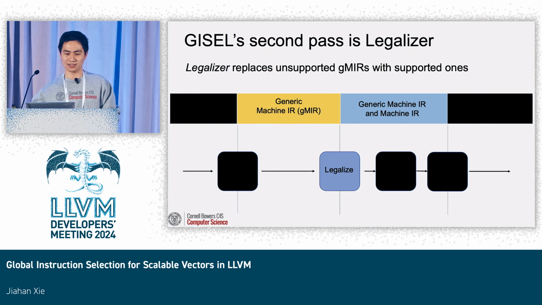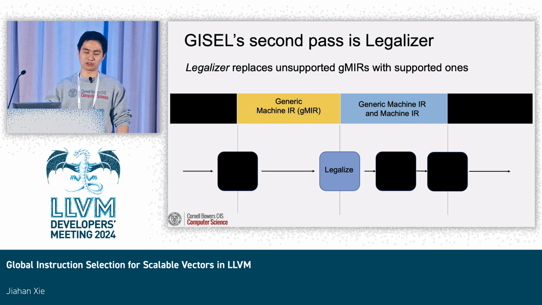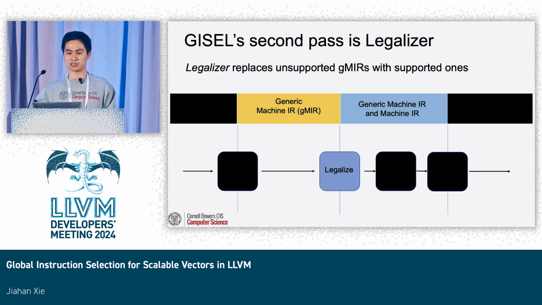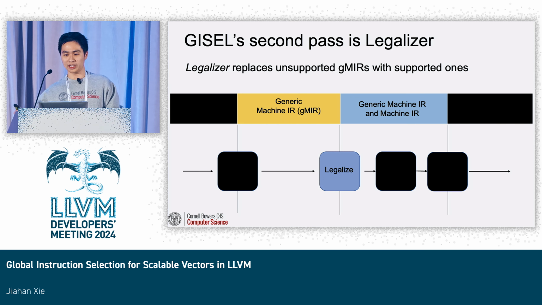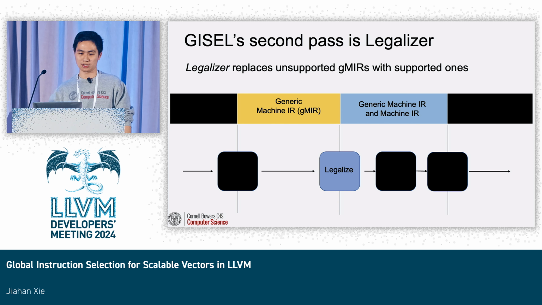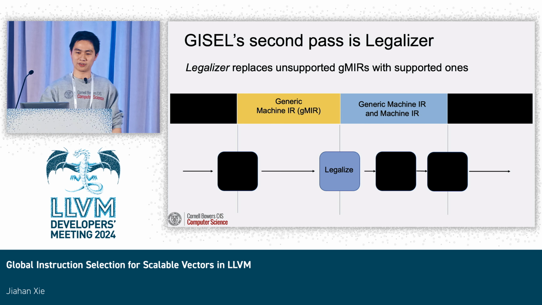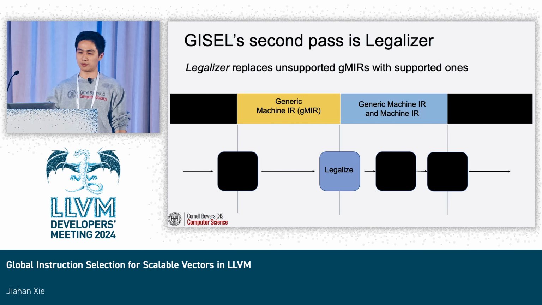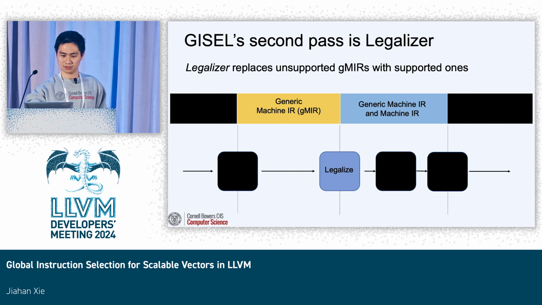And the second pass is legalizer. An instruction is considered legal if the target will later be able to select it to a target-specific instruction. And in the legalization phase, we just replace unsupported generic MIRs with supported ones.